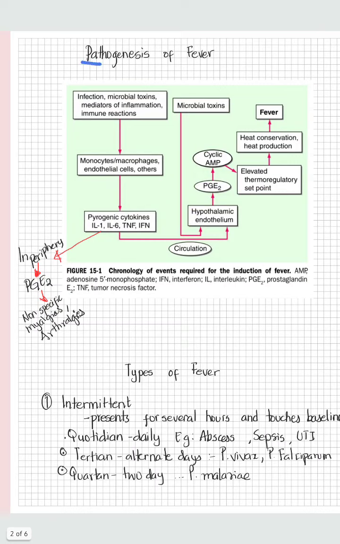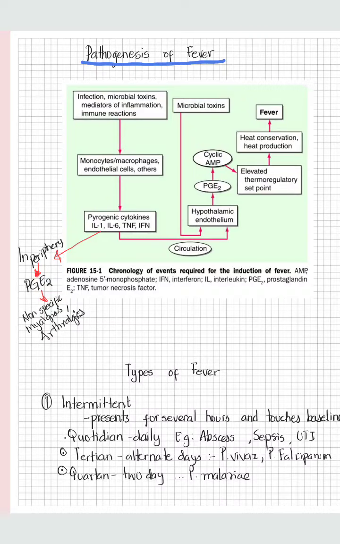Now let's talk about the pathogenesis of fever. Before understanding this, we need to know what pyrogens are, right? Pyrogens are molecules or different things that cause fever.